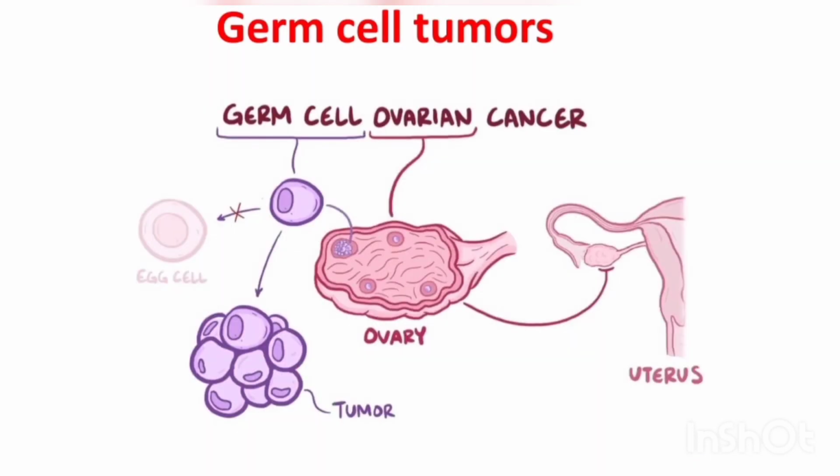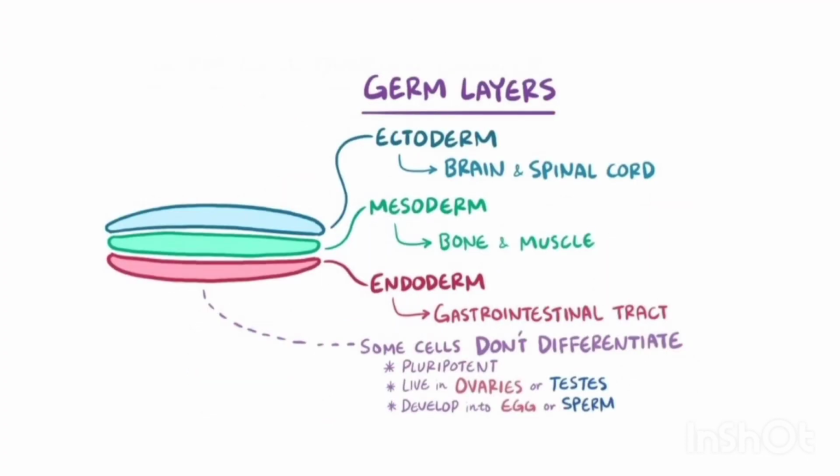Germ cell tumors develop from the germ cell that is responsible for converting into a mature egg cell. When these germ cells fail to convert into an egg cell and divide in an uncontrollable fashion, they lead to the formation of a germ cell tumor. You must have read in embryology about the differentiation of the germ layers: ectoderm, mesoderm, and endoderm. Within these layers exists a special category of cells that do not differentiate, also known as the pluripotent cells. They usually remain latent in ovaries or testes and develop into eggs or sperm.